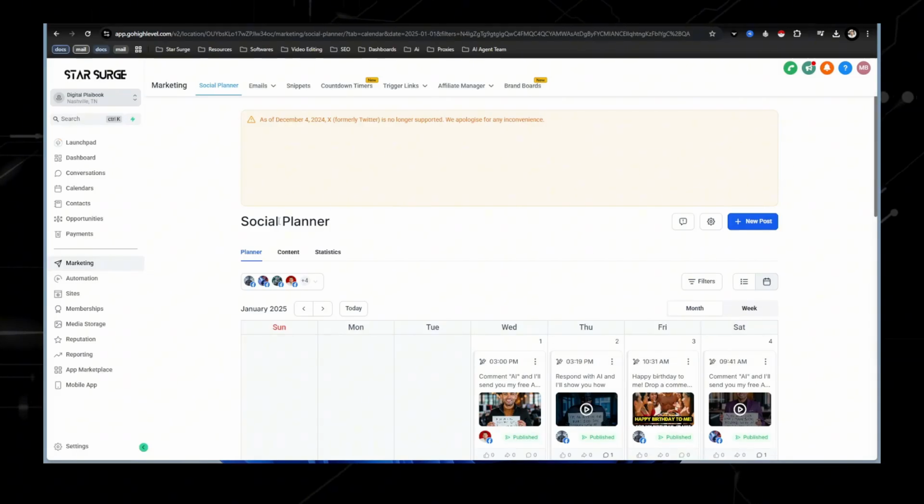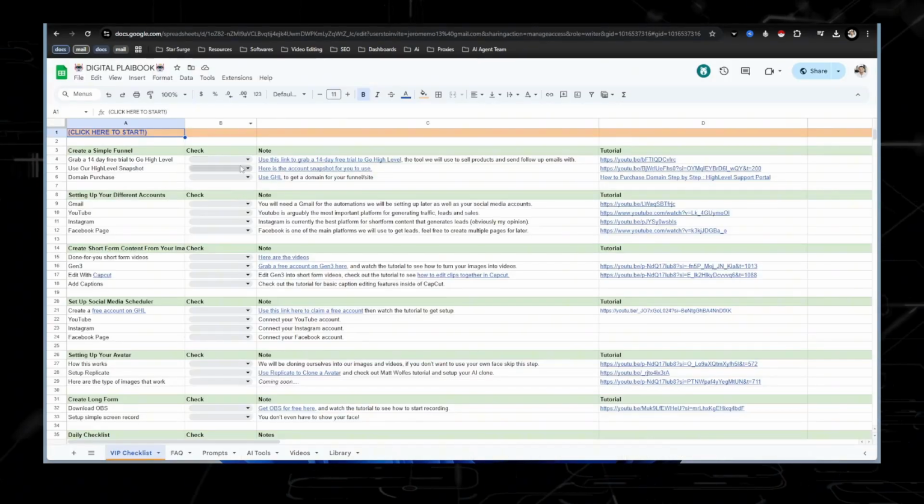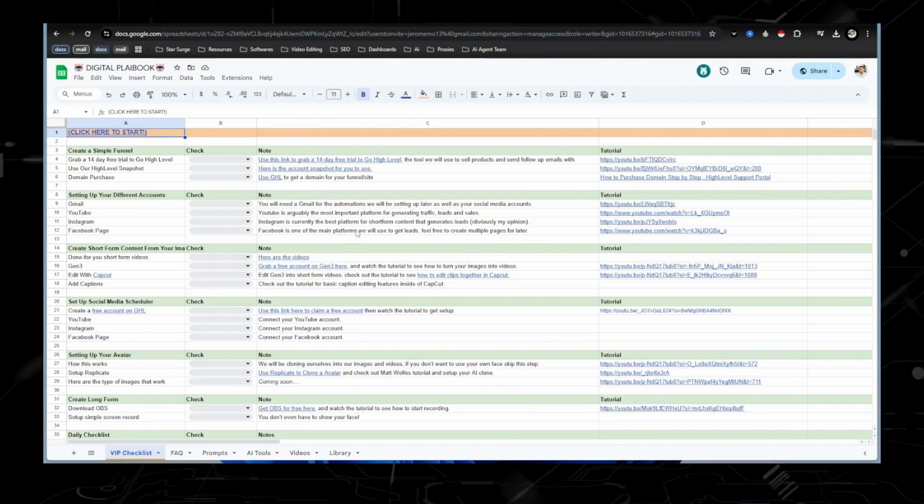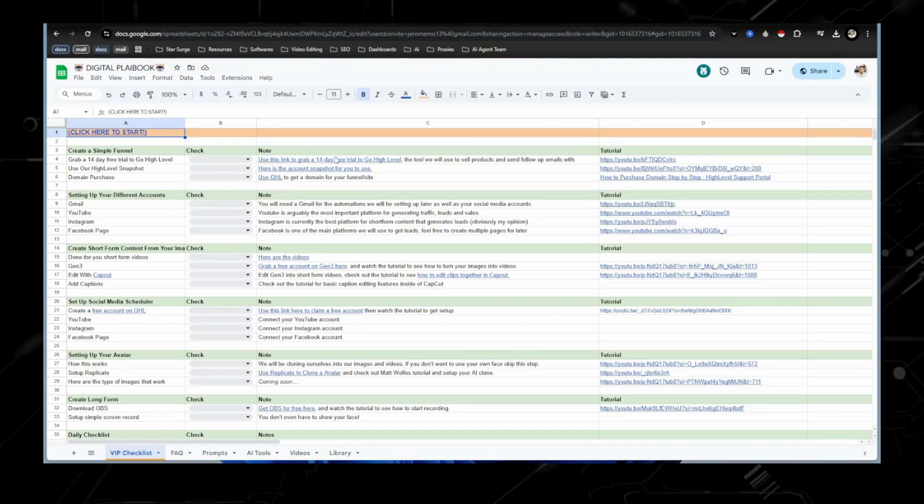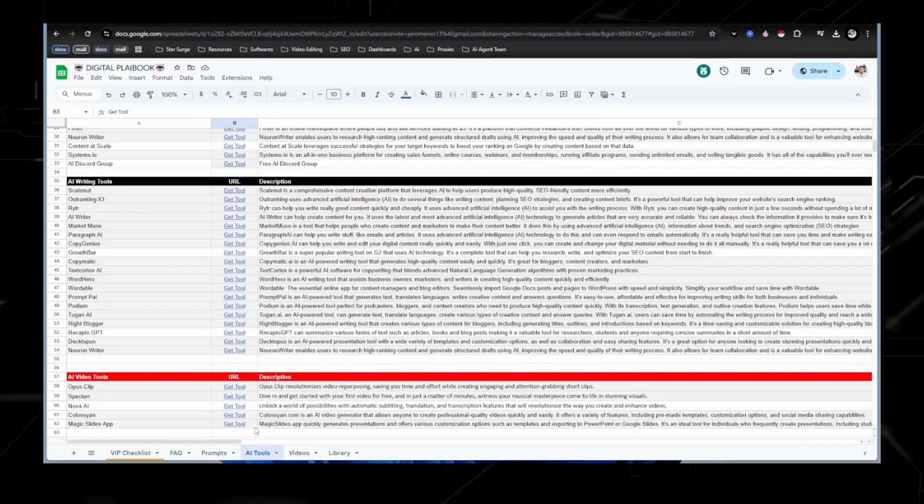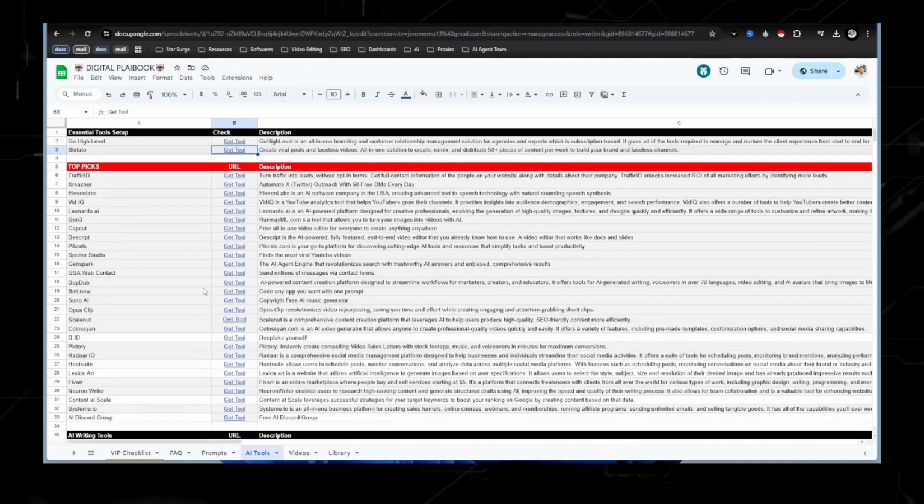So you can grab Go High Level to get you set up with this. But also you can do this manually. You don't have to get this to start. Let's talk about how you can sign up for these different AI tools.